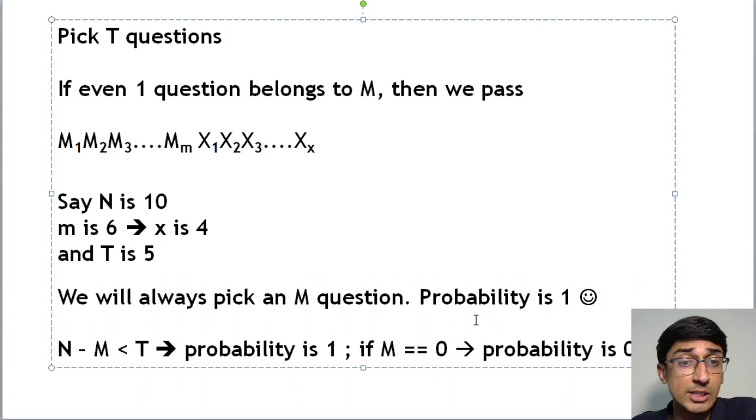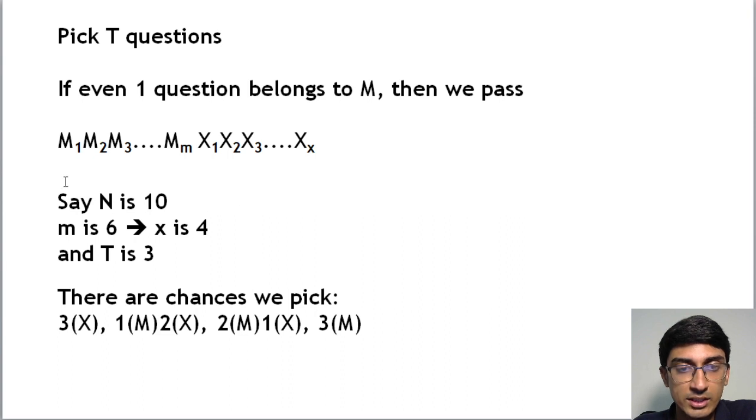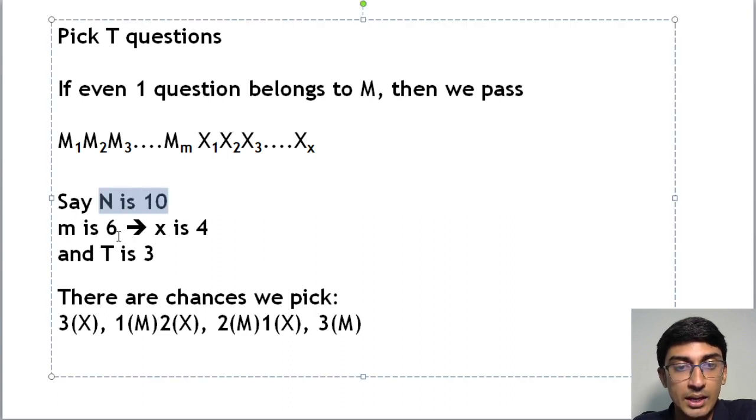Okay, now let's look at the main case. And what would the main case be like? Let's say n is 10, m is 6, I prepared for 6, and x is 4, same as previously. X means the questions I have not prepared for. If there are 10 questions, of which 6 I have prepared, 4 I have not prepared for. And t is 3, which means I will select 3 questions for the question paper.